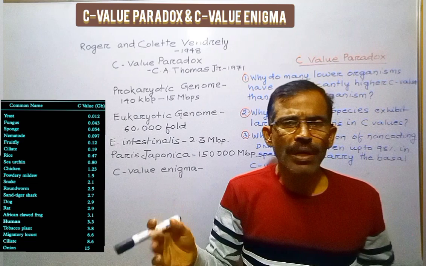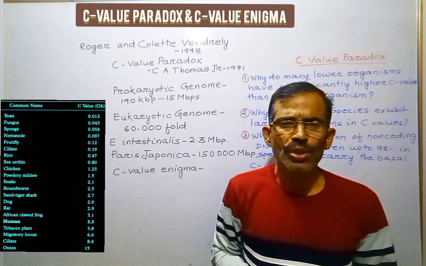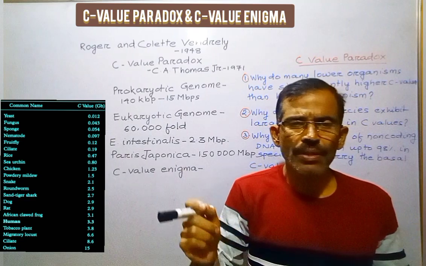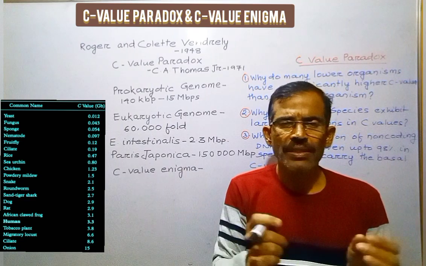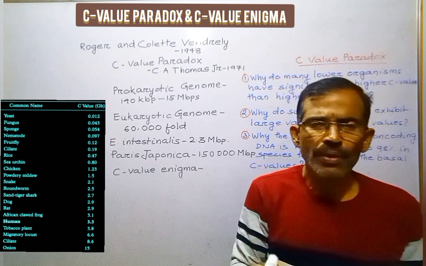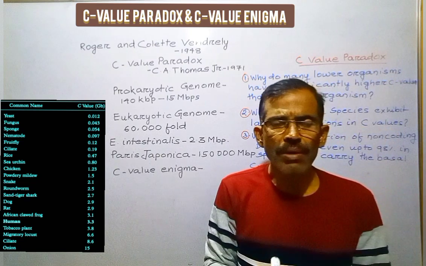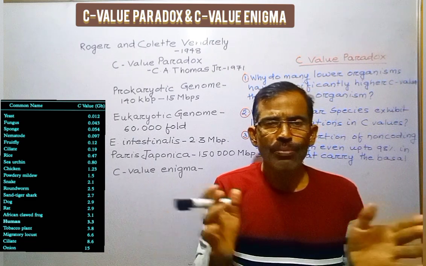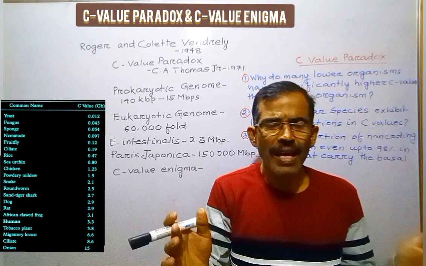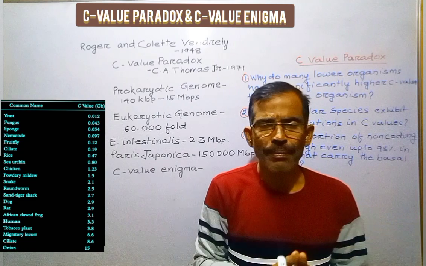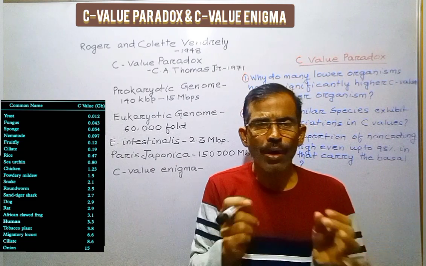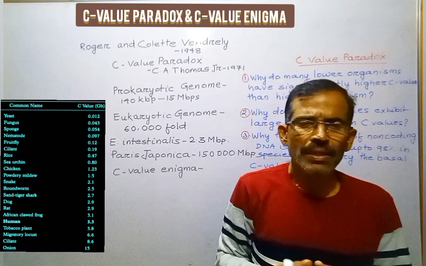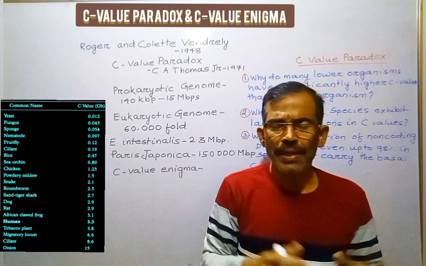The term C-value paradox was introduced by C.A. Thomas Jr. in 1971 while reviewing the genetic organization of chromosomes. C-value paradox refers to the lack of correlation between the genome size and the biological complexity. Initially, in order to resolve the main issue of the C-value paradox, the following suggestions were made.